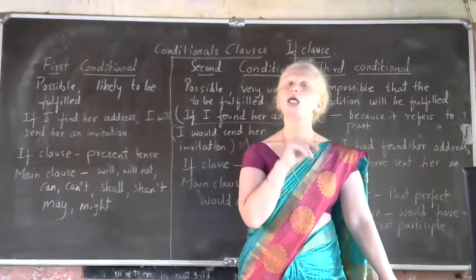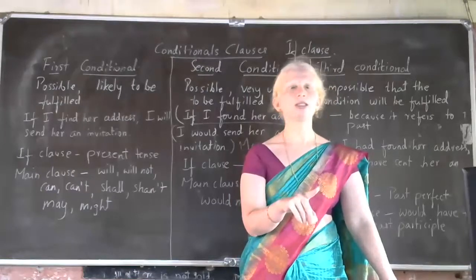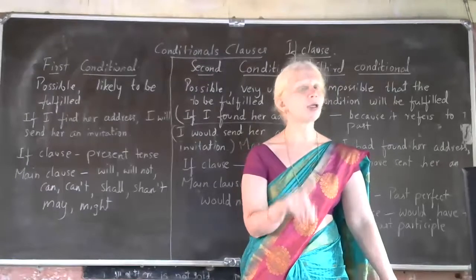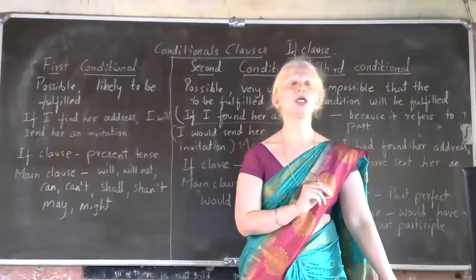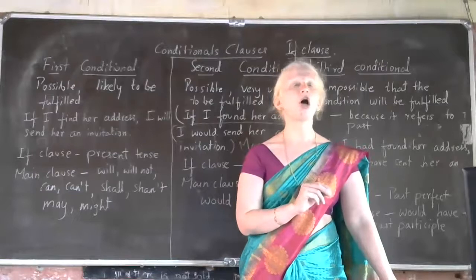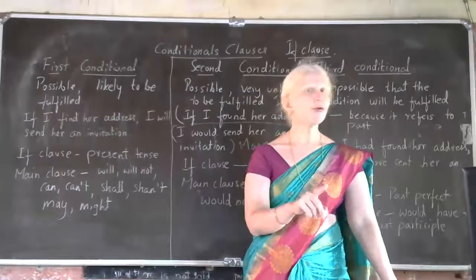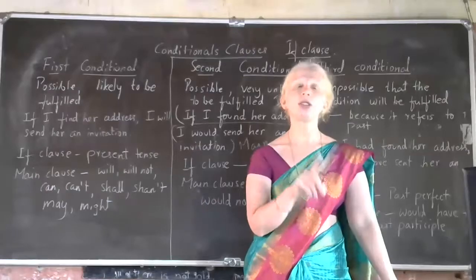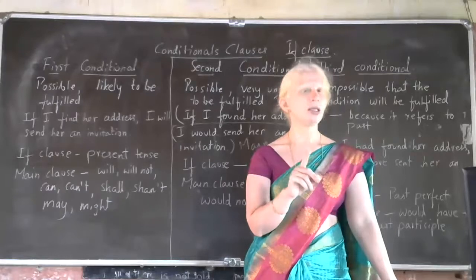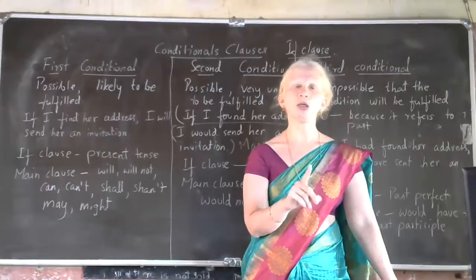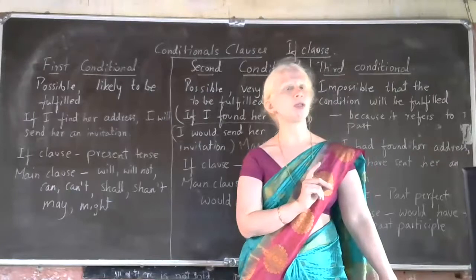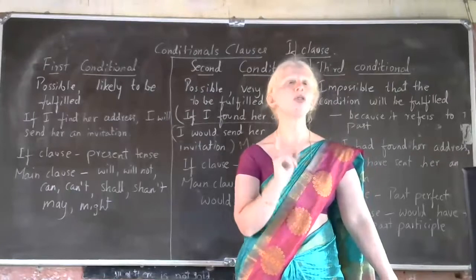If the if clause comes first in the sentence, then after the completion of the if clause, you have to give a comma. If the sentence starts with the main clause, then before the if clause begins, you don't have to use a comma.